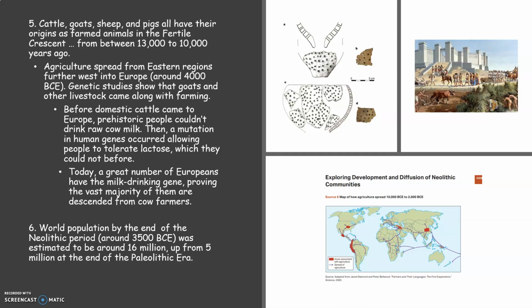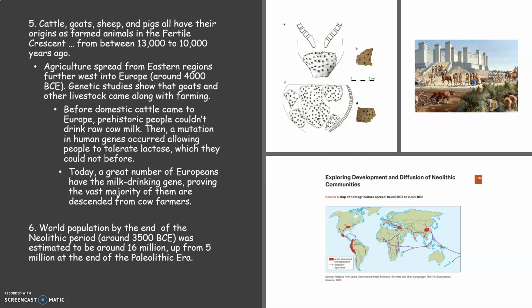Lastly, cattle, goats, sheep, and pigs all have their origins as farmed animals in the Fertile Crescent. Those are the large animals that were domesticated, and that started between 13,000 and 10,000 years ago. Agriculture spread from the Fertile Crescent further west into Europe around 4000 BCE. And there are genetic studies that show that goats and other livestock came along with the farming.